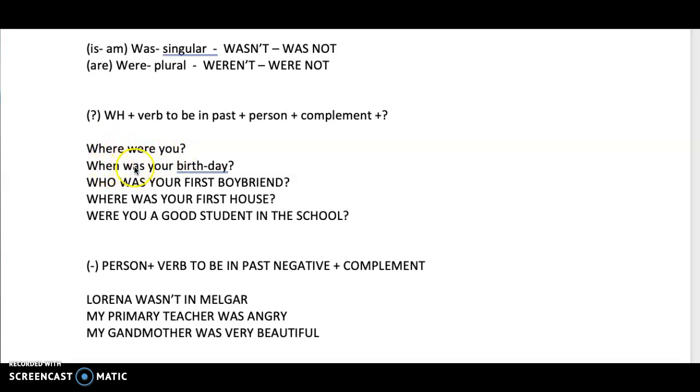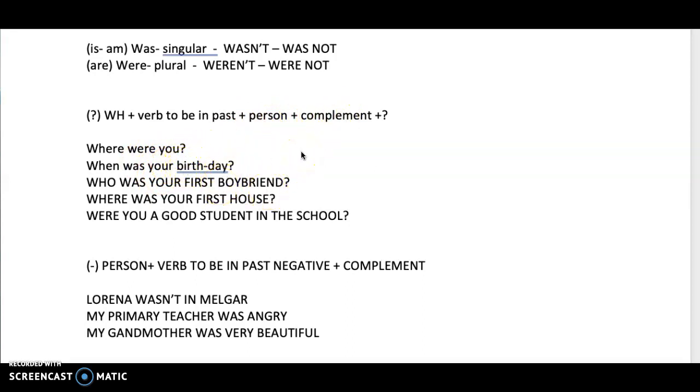Or we have when was your birthday? Okay? When was your birthday? ¿Cuándo fue tu cumpleaños? Okay? Other example is who was your first boyfriend? ¿Quién era tu primer novio? ¿O quién fue tu primer novio? Okay? So this is the grammatical structure that we can use. WH question, verb to be in past, was or were, the person or the subject, okay, and the complement.